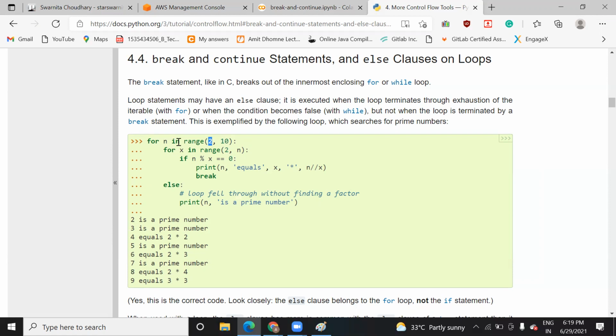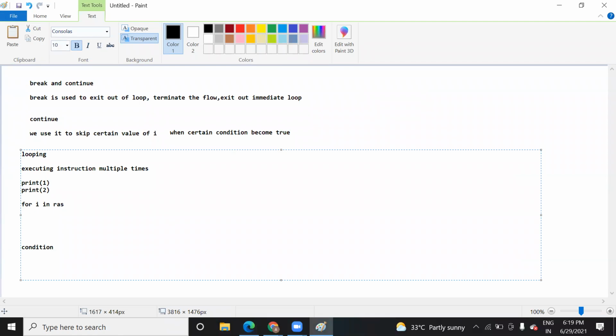For I in range 1 to 101. Why have I added 101? So that it will start from 1 and go till 100. The n minus 1 approach is usually followed here.